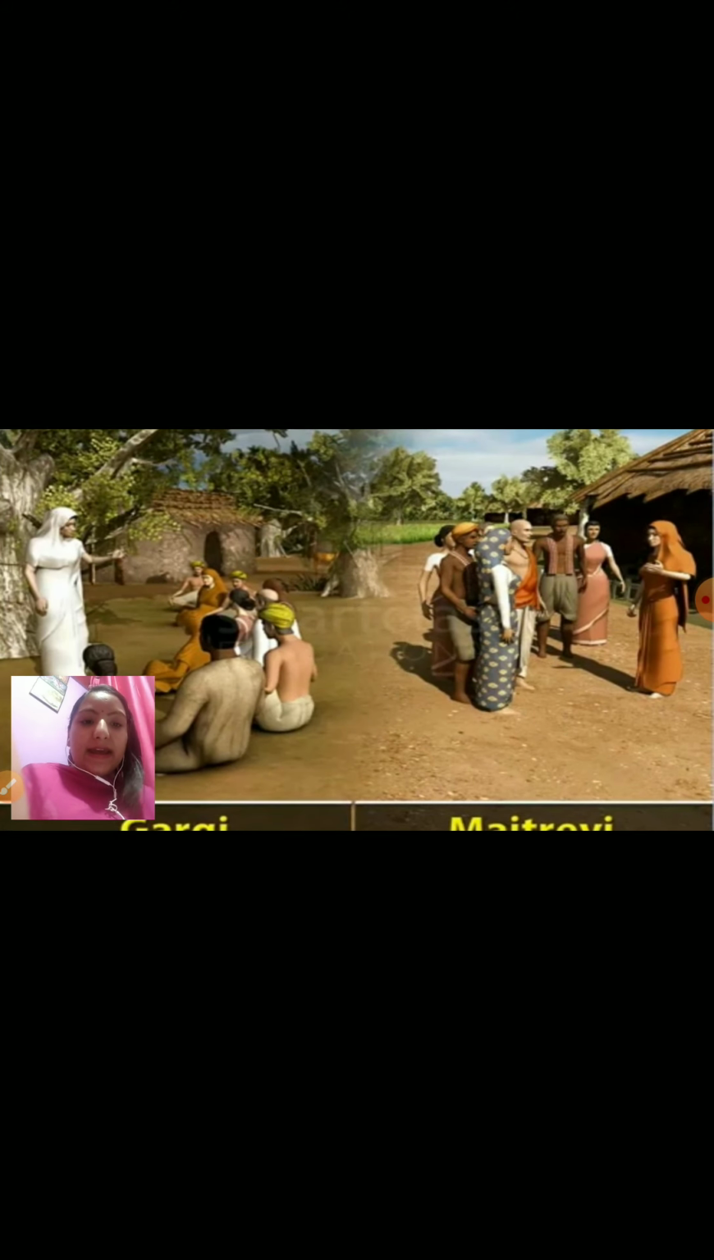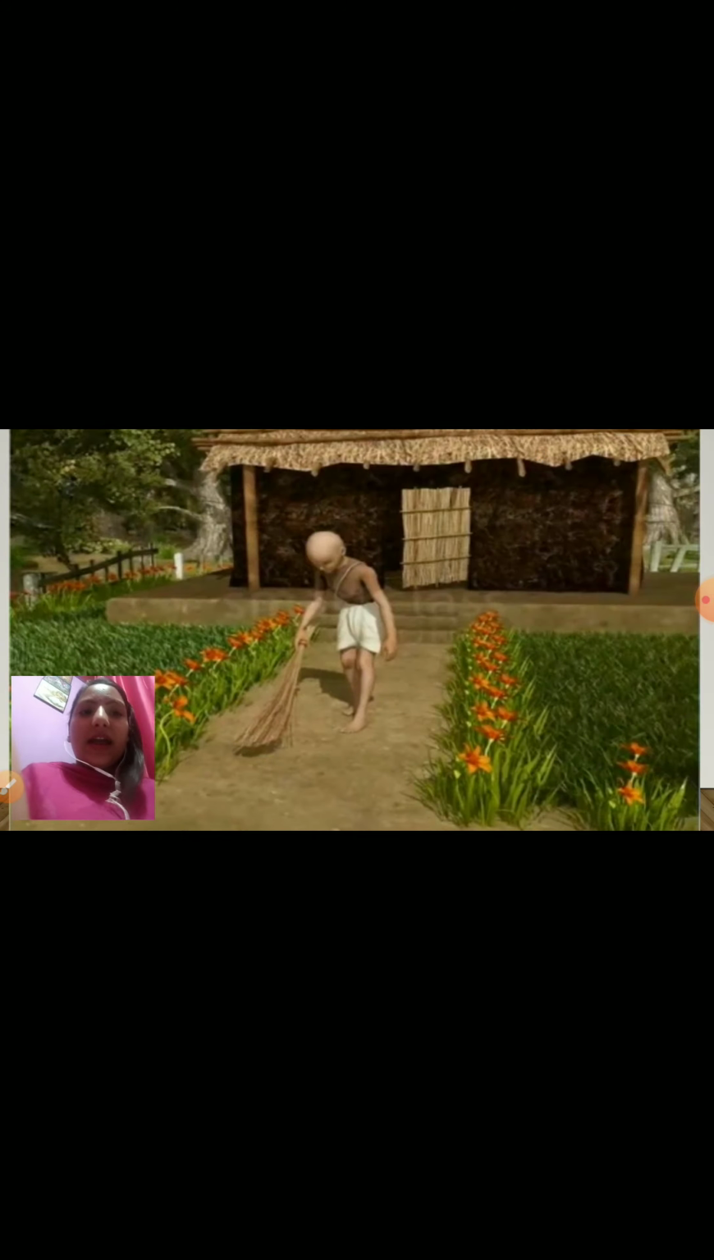Another important fact: in the early Vedic period, there were highly educated women like Gargi and Maitri. In the later Vedic period, however, women were not allowed to study Vedic literature. So this is about the gurukul system of education.